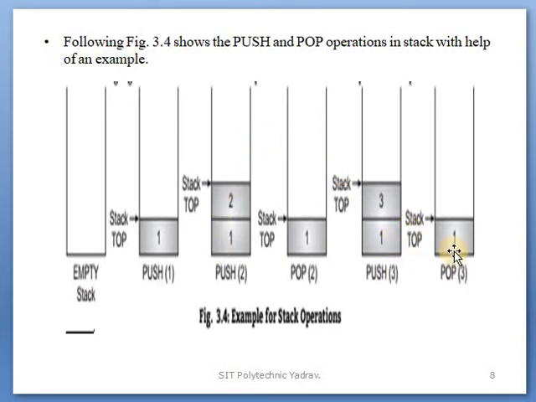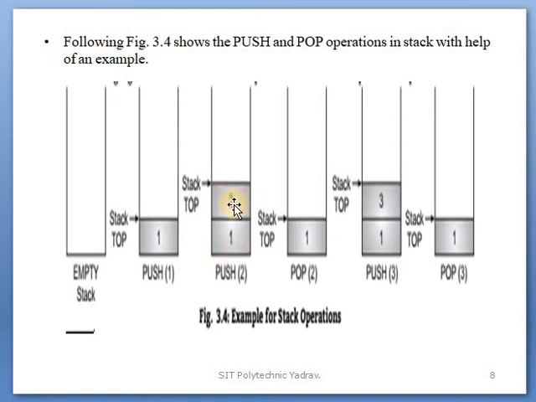Clear? Only one element remains in the stack, that is 1. After that you remove 1. If there are two items on the stack and you want to remove one, first the 2 item will be removed, after that the 1 item. Because 2 is the last item, it goes first.